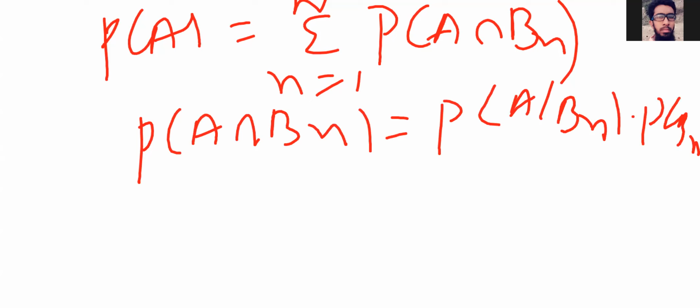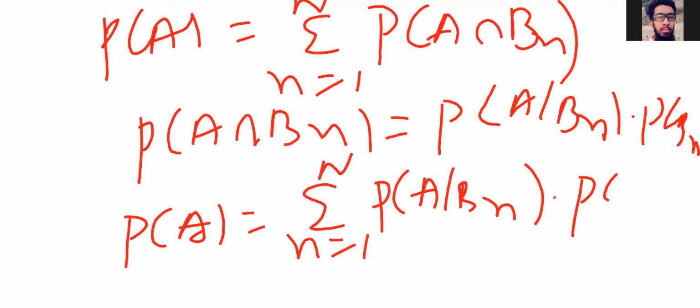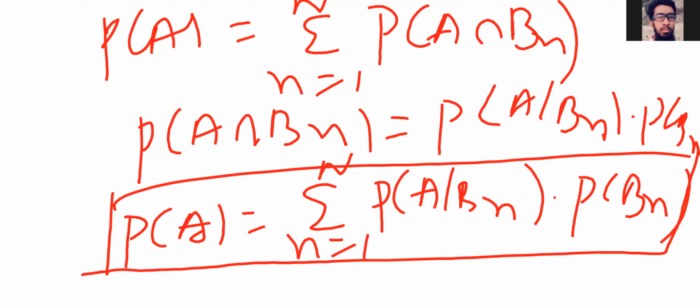You substitute this into the above expression. So finally you will get the mathematical expression for the total probability theorem: P of A is equal to summation n is equal to 1 to N P of A given Bn into P of Bn. So this is the final expression of total probability theorem.